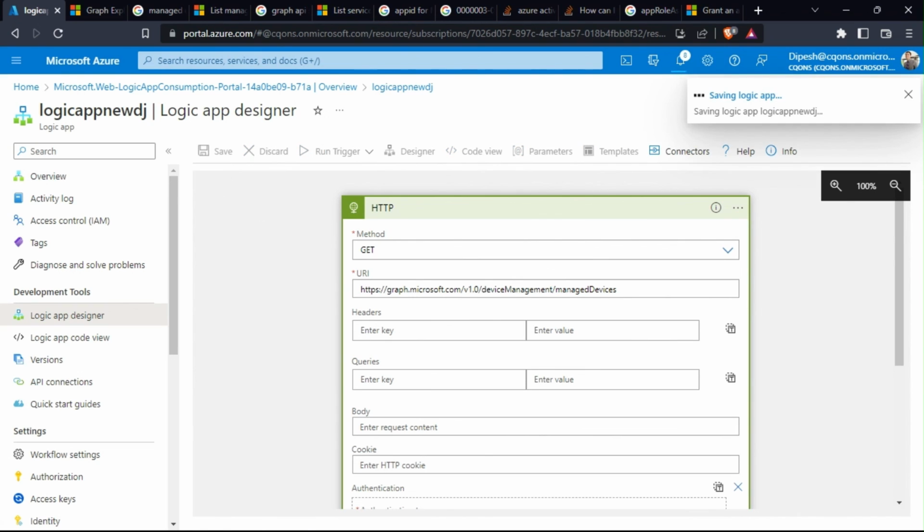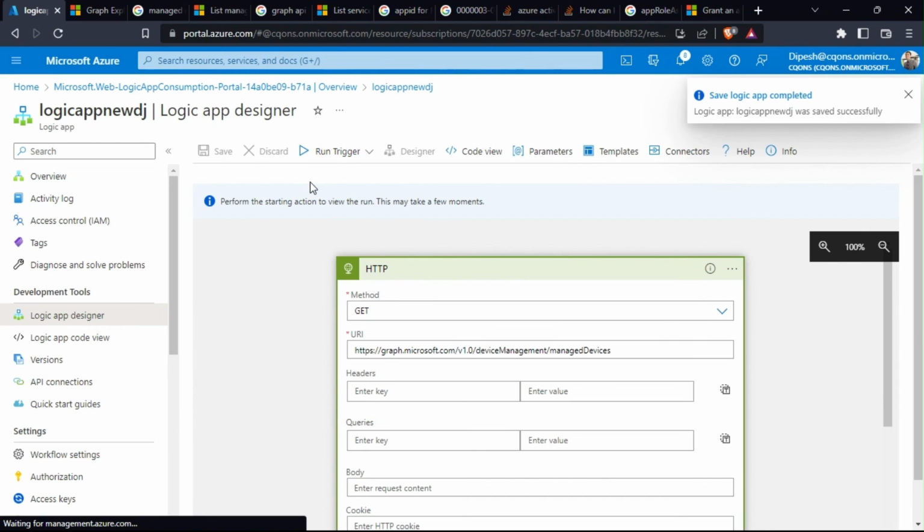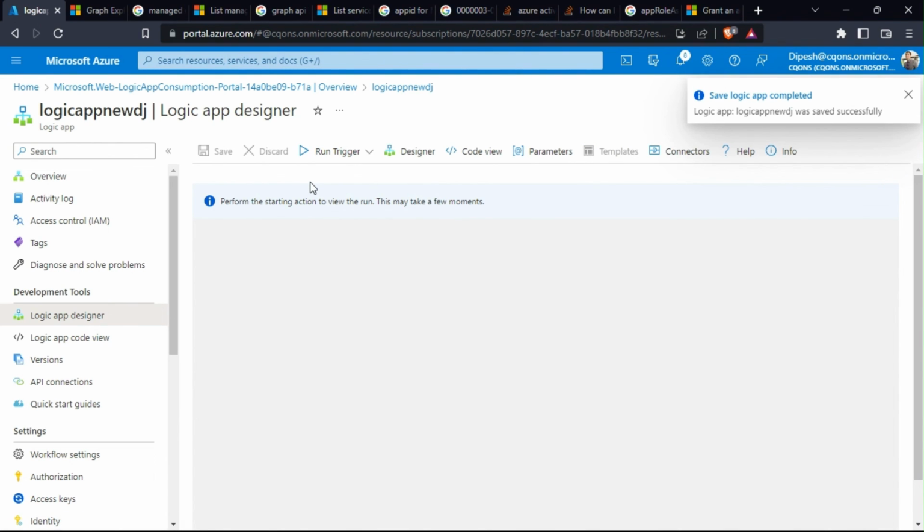Let's save this quickly. All right, so this should be good. We should be able to run the logic app now.